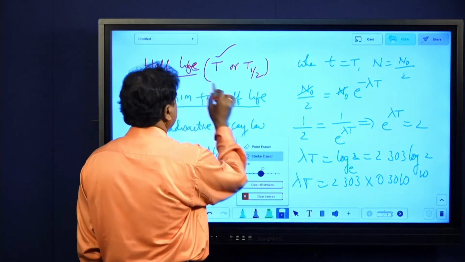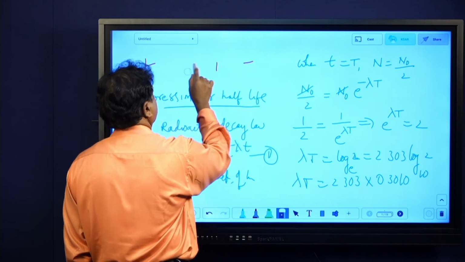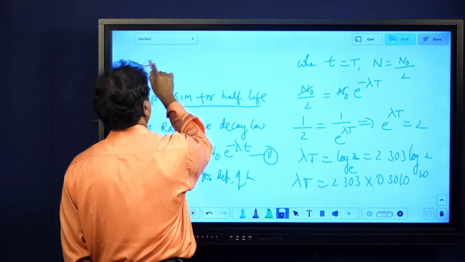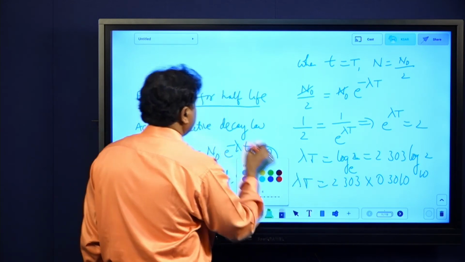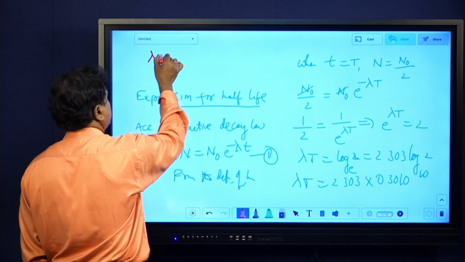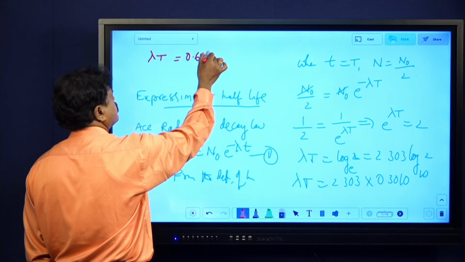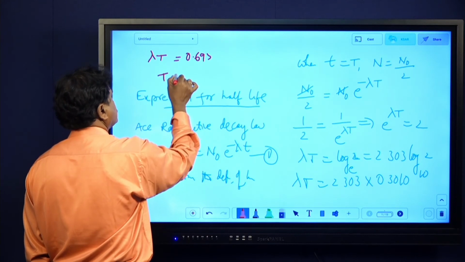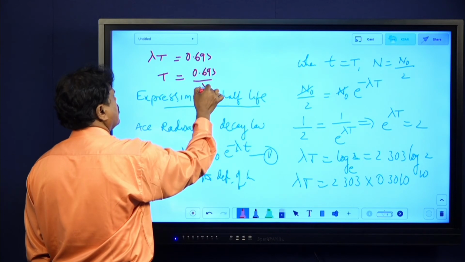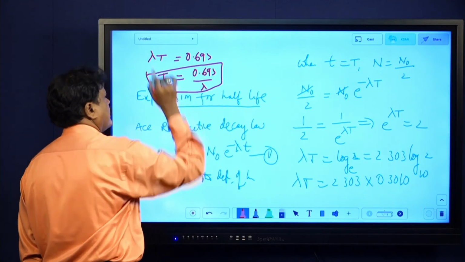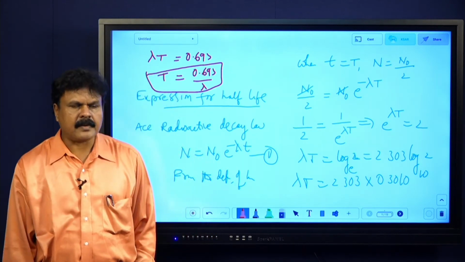So when you multiply that, lambda T equals, what do you get? When I multiply that, lambda T equals 0.693. What is T equal to? T equals 0.693 by lambda. This is the derivation, a very simple derivation. That's it. This is 0.693 by lambda.